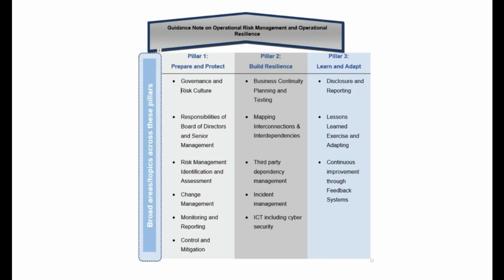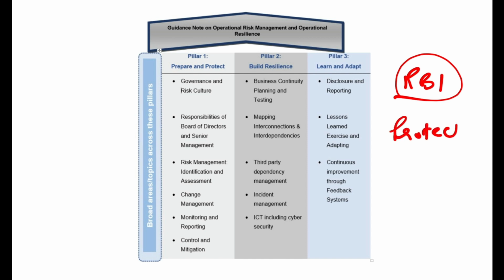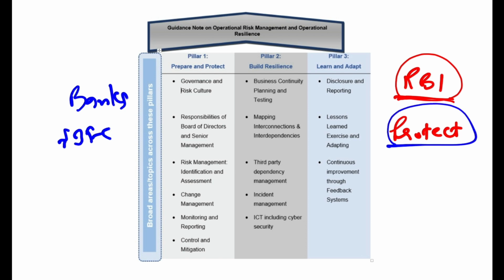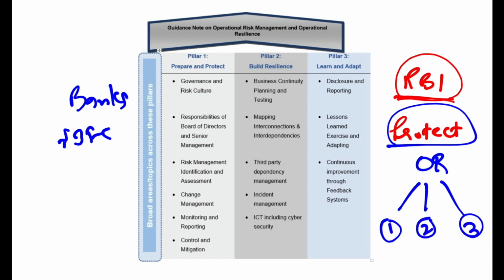So what does RBI say? Now, this is a very big report, but I am telling you only the part that is important from the exam point of view. So Reserve Bank of India says that if you want to protect yourself from operational risk, then you have to follow three pillars. Pillar number 1, pillar number 2, and pillar number 3. Pillar number 1 is prepare and protect. Pillar number 2 is build resilience, and pillar number 3 is learn and adapt. This is the only thing that you need to remember.